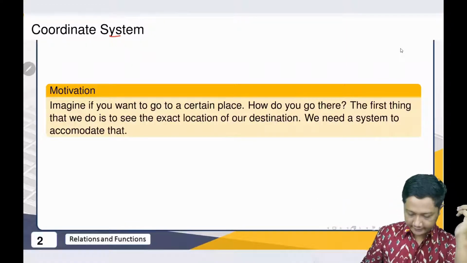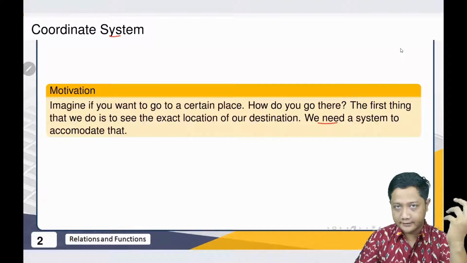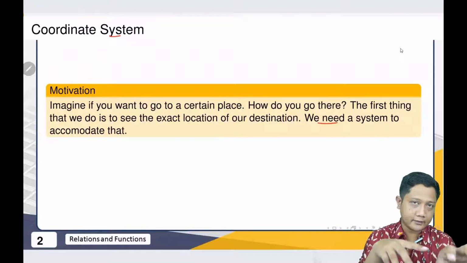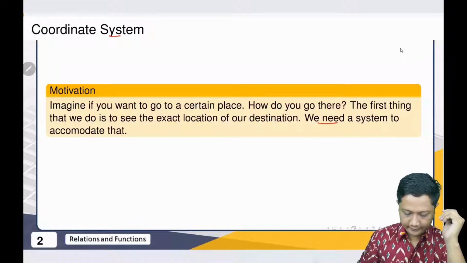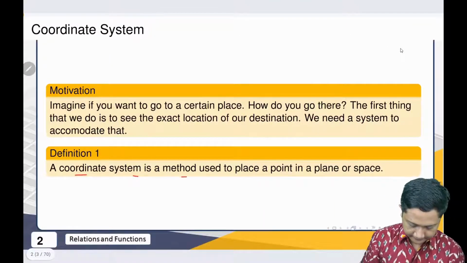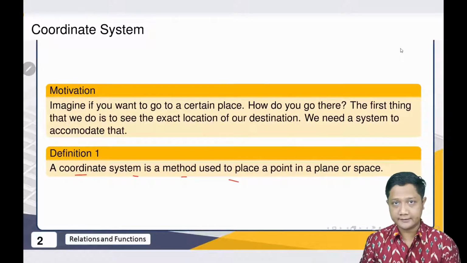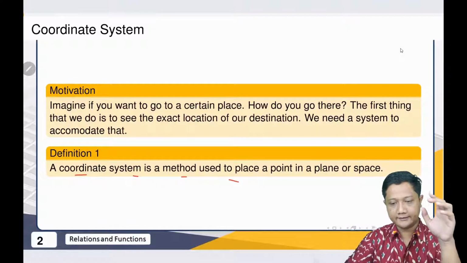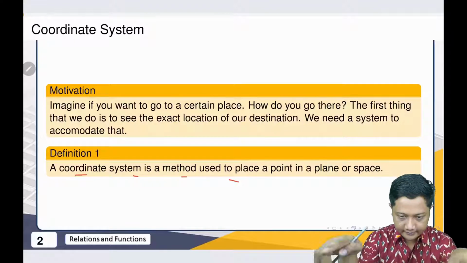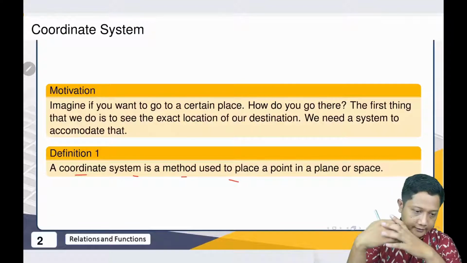And why do we need a system? Because we should place something, a point, and we have to make sure we know the exact location of that point. That's the main thing. A coordinate system is a method used to place a point in a plane or space. Usually we only learn two-dimensional, so only in a plane, not in space, especially for this course.